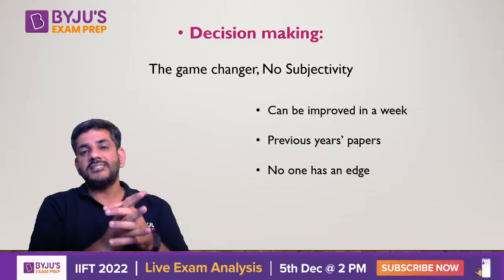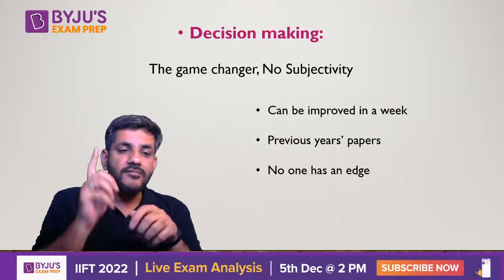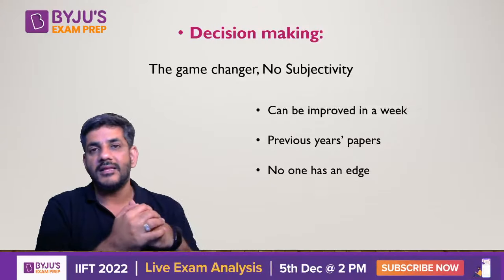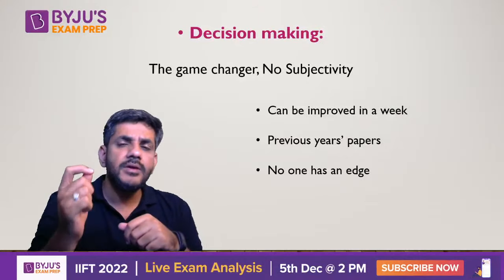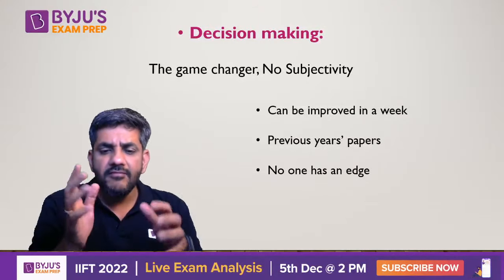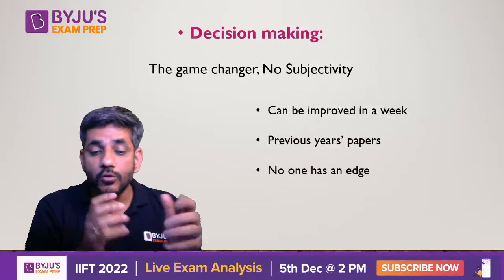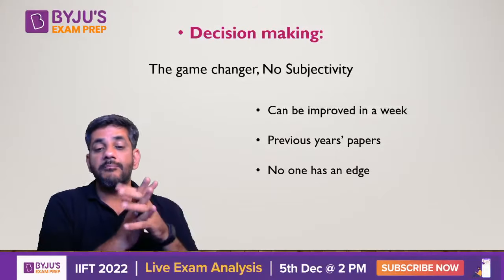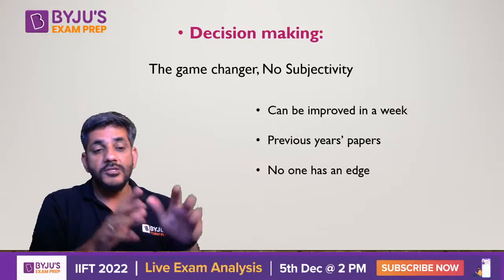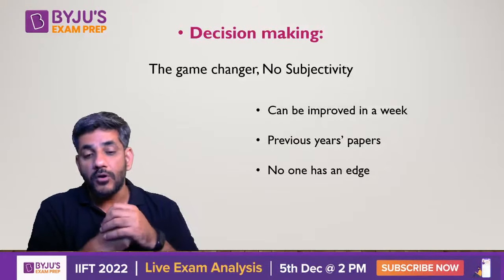So if you look at decision making, a few important points are: the first and most important thing, it can be improved within a week. Rather, it can be improved within a time frame of 2-3 days as well. It is also possible that it happens in 2-3 days, but within a week you can definitely improve. So it can definitely be improved in a week. This is the first important point.